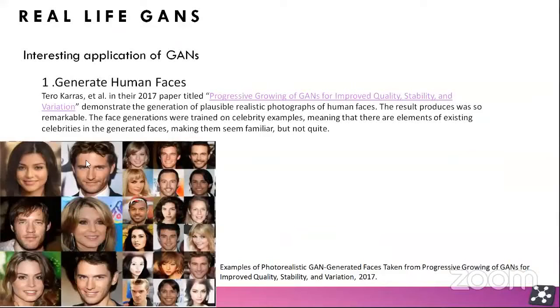So in this paper, they generated the human faces. I already told you. And this is how the examples look like. Okay, they are all the realistic images of the humans, and you can see, these do not exist in the real world, guys. These are all generated by the GANs.